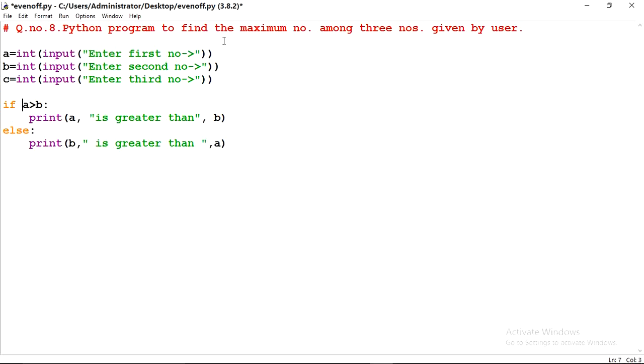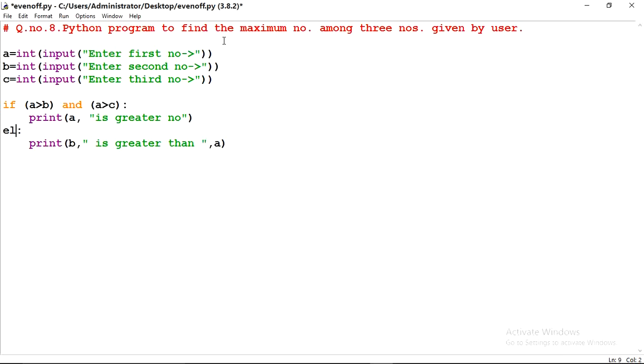and in the condition I have to write if A is greater than B and A is greater than C. If A is greater than B and A is greater than C, then in that case A is greater, so print A is greater number.